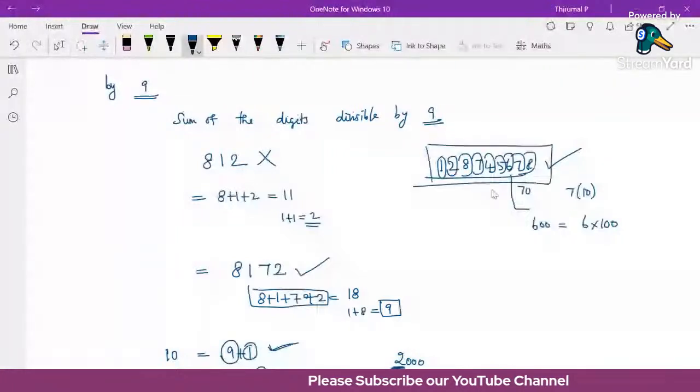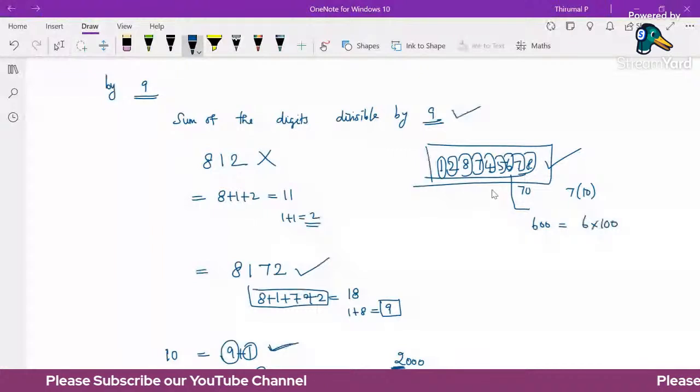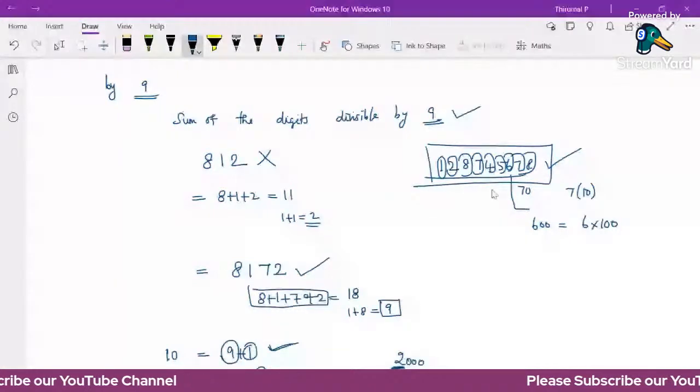If the sum of the digits is divisible by 9, the original number is divisible by 9. This is the reason we check the sum of the digits.